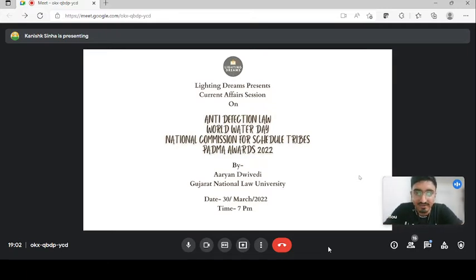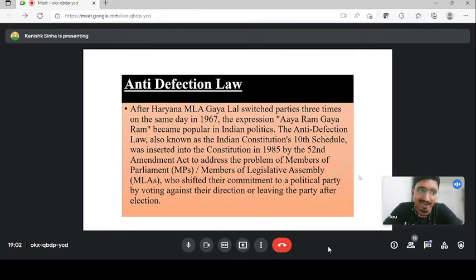So let's start with the first important topic, that is anti-defection law. It can come in your legal section, or it can come in your current affairs section. So you have to understand from your current affairs section what it is all about, and you might get questions in the form of passages from the legal section. So let's first understand the anti-defection law introduction, guys.